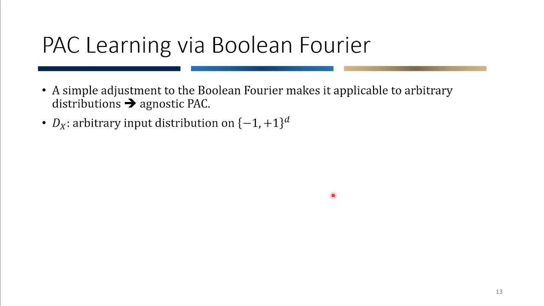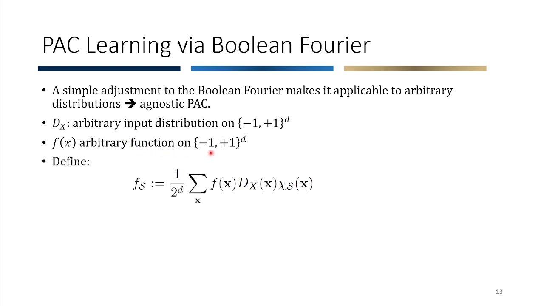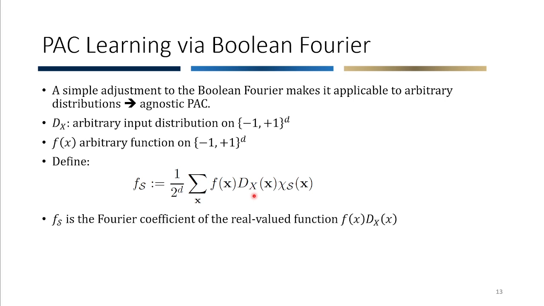So the idea is as follows. Let's take D(x) to be an arbitrary input distribution. Let f be an arbitrary function. Then we define f_S as 1 over 2 power d summation over all x's, f of x, D of x, and chi_S of x. So here you see that there's a D here, which wasn't in usual Boolean Fourier.